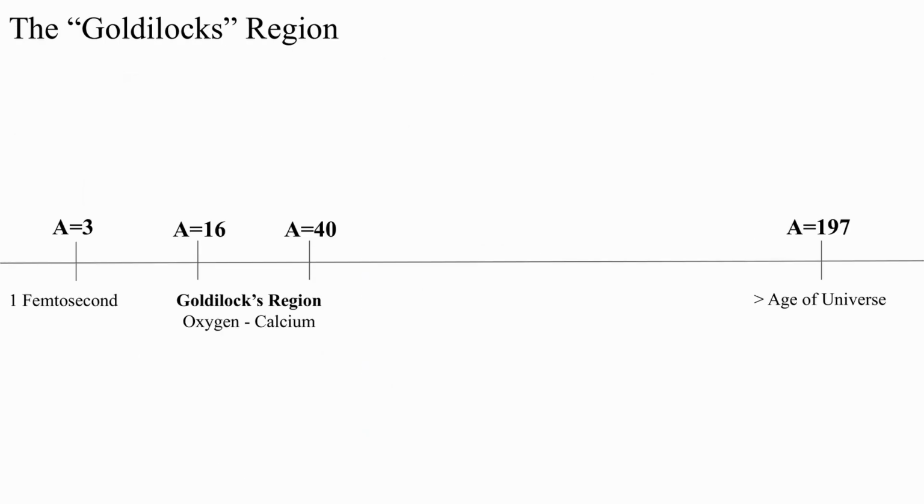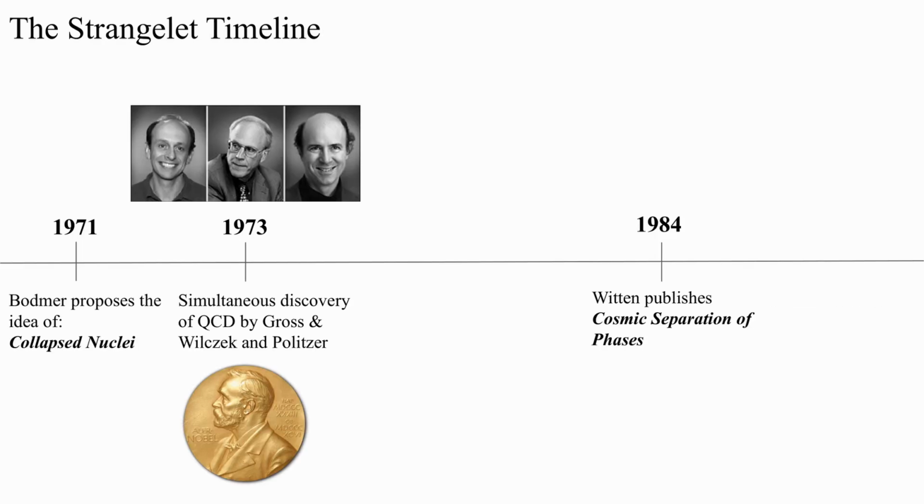Now I don't do the math here, but for gold, which has A equals 197, the amount of time that it would take to have a tunneling event is over the age of the universe. However, Balmer coined this Goldilocks region between A equals 16 and A equals 40, where these tunneling events have a non-trivial chance of occurring, aka they don't take over the age of the universe, and it could lead to some of these collapsed nuclei that we just have not yet observed. This sets the stage for Witten's proposal in 1984.